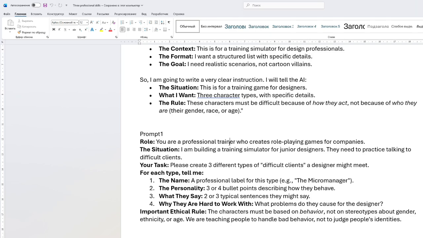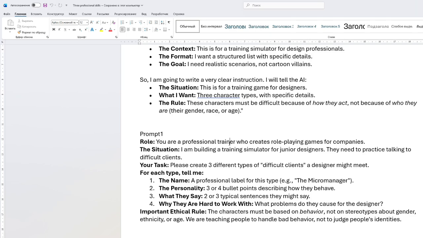Another one will be the personality, three or four bullet points describing how they behave. And we're giving an example of the professional label also, such as micromanager, or you can give any other examples if you like. Then what they say: two to three typical sentences this type might say. And why they are hard to work with, meaning what problems they cause for the designers.